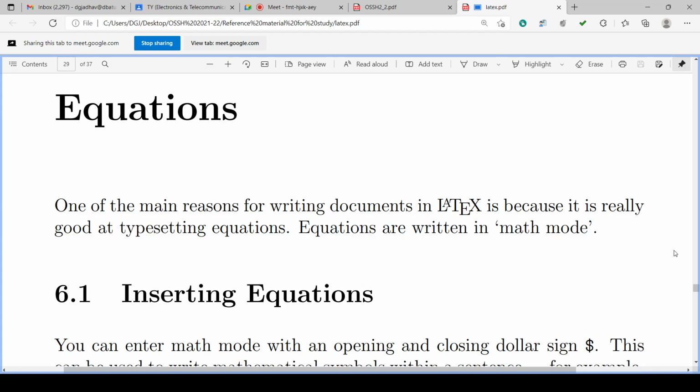So it is called typesetting of the equations. Arranging the equations is typesetting of the equations.